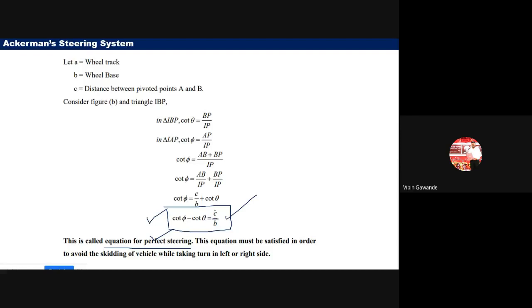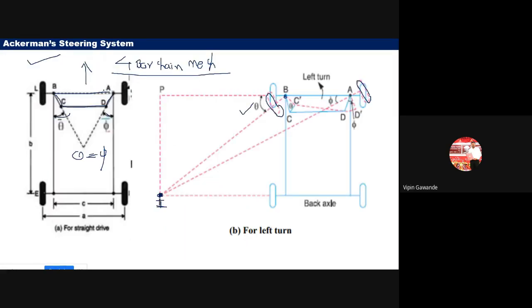So what is meant by c? c is the distance between A and B, the rod AB which is mounted on the front axle, and b is our wheelbase, the distance between the front wheel and the rear wheel. So c by b means this is c and this is b. And what is cot theta? Theta is the angle between the horizontal and the front wheel. This is the nearest front wheel, and this is the farthest front wheel. This is the center for the turn. This is a very important concept, called the Ackermann steering system.